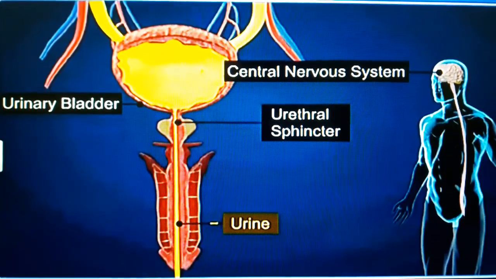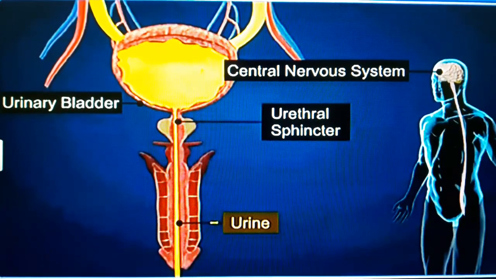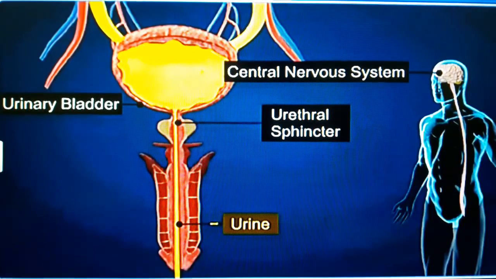So, friends, the process of releasing urine is called micturition, and the neural mechanism causing it is called the micturition reflex.